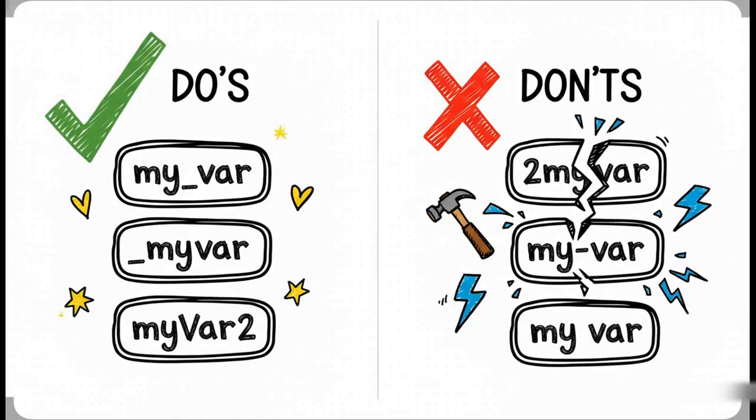Let's see what this looks like in the real world. Over on the left, you've got all the good stuff, names that follow the rules. But check out the right side. See those common mistakes? Starting with a number, that's a no-go. Using a hyphen or a space, that'll break your code instantly.